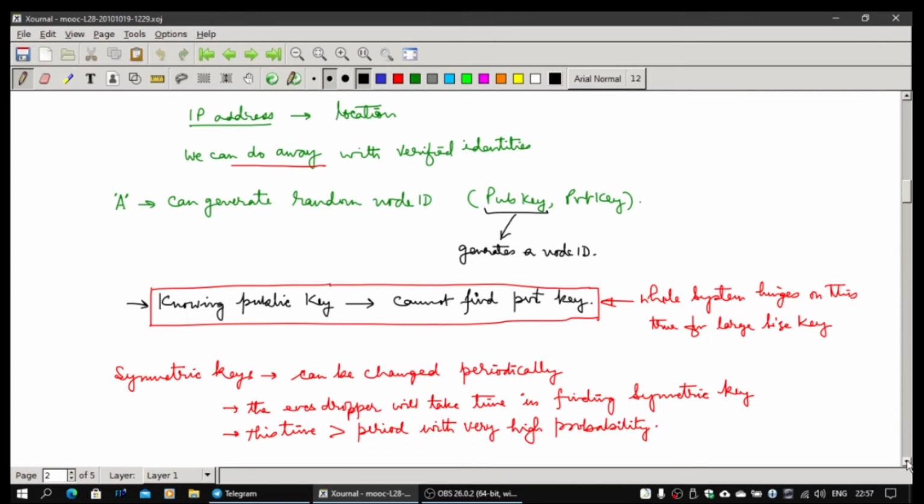If it matches, then B is genuine. He does have a private key corresponding to the public key. Now it's A's turn to prove that he has the private key. Because he has decrypted B's random number, he will send it back again using the public key of B, and B will decrypt it, and B knows, yes, I got the correct random number from A, so A is also genuine. They will now both combine these two random numbers and generate a symmetric key. This is not known to anybody, and this can be used for communication.